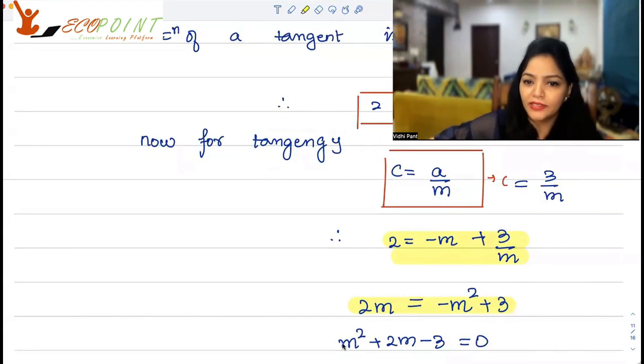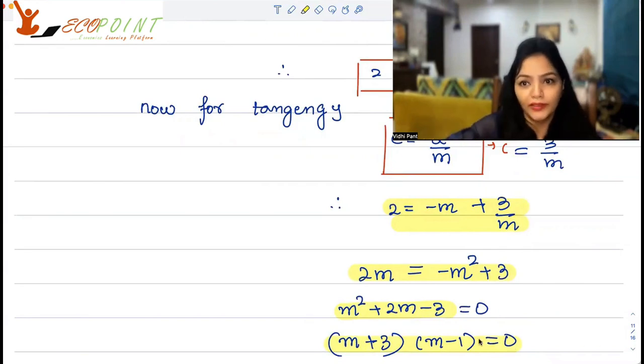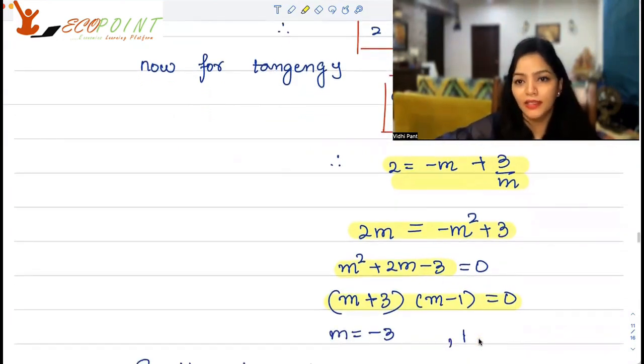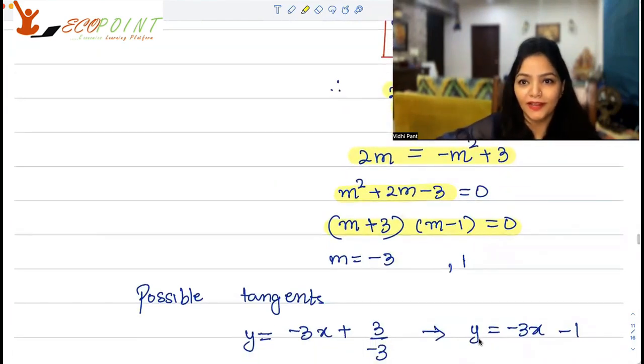I think I can factorize this. You have minus 3 here, you have 2m here. So you can take 3 and minus 1. The two factors that you will get is m plus 3 into m minus 1 equals to 0, which means m could be minus 3 or m could be 1. So m could be minus 3, m could be 1. Hence, the possible tangents are, you already have c, now you have two values for m. You can figure out the two tangents possible.